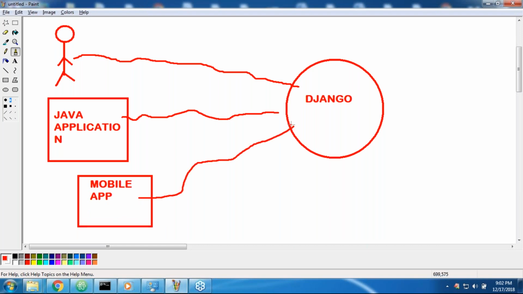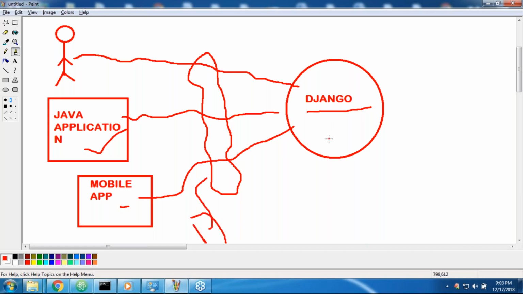How can we do that? For these, we need to provide some interface. By using that interface, a Java application, a mobile application, or a Python application can communicate with the Django application.